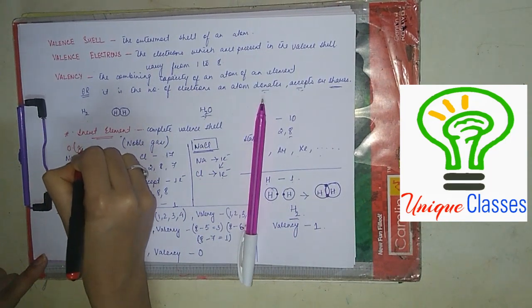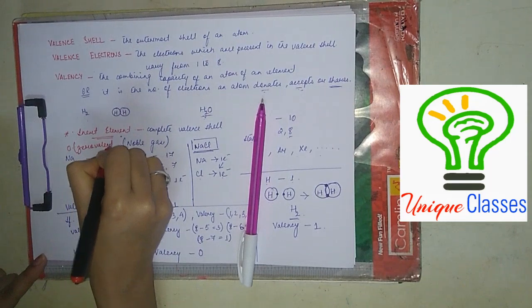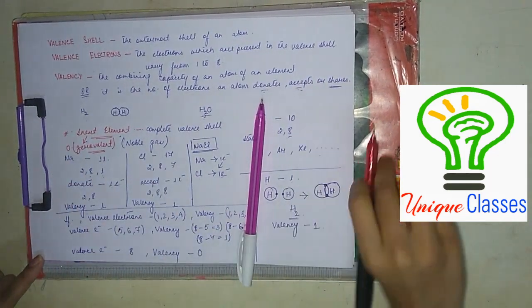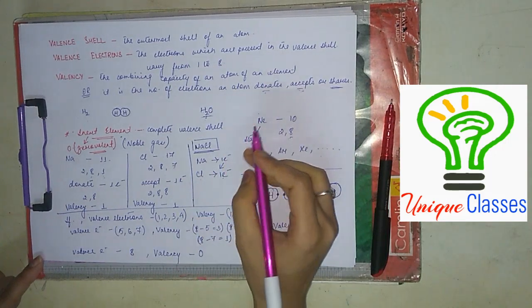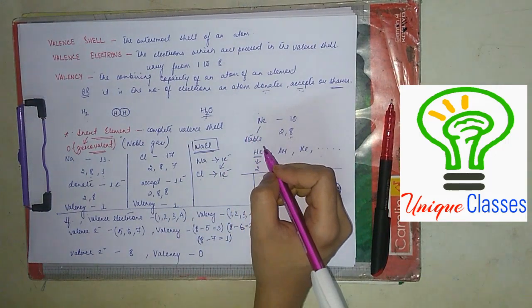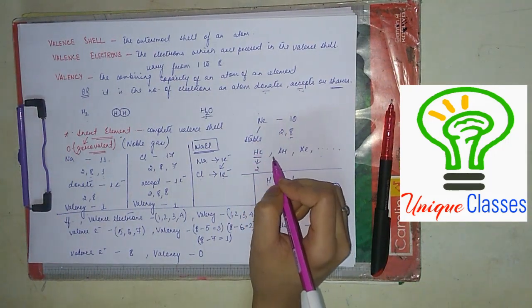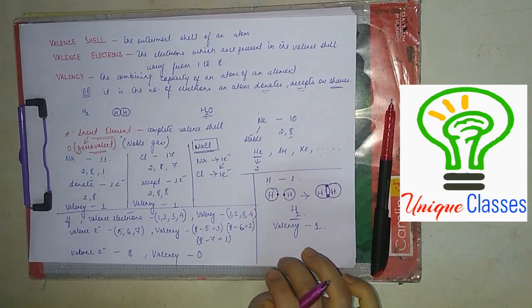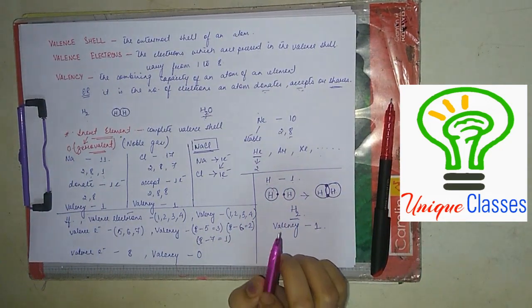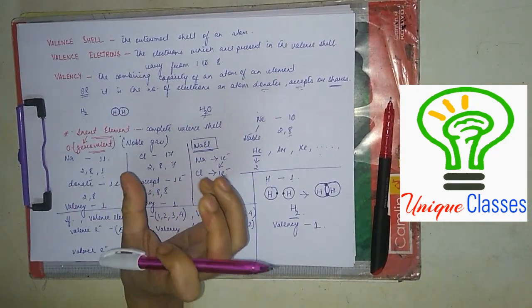That is why they are also called zero valent. Inert elements are also called zero valent because they have a valency of 0. Okay? Clear?